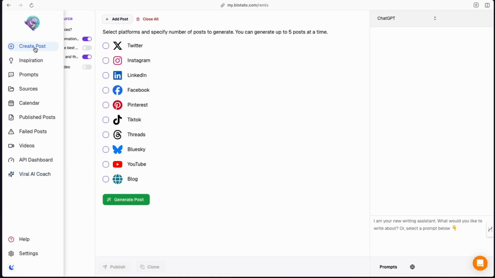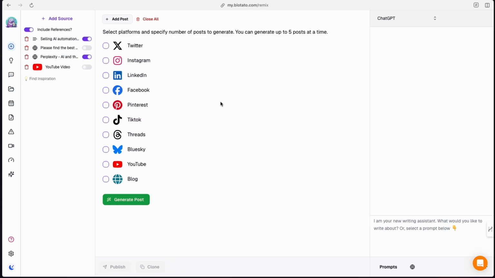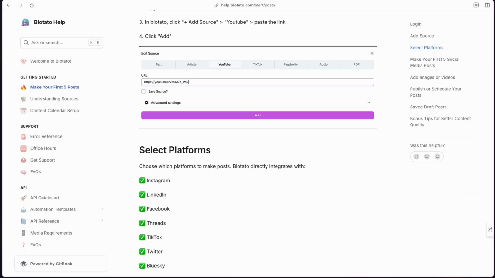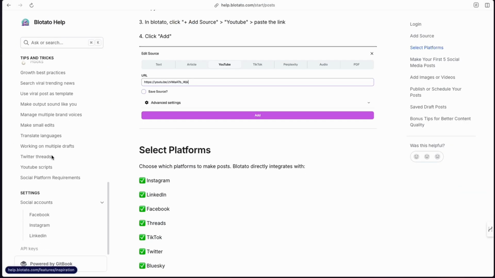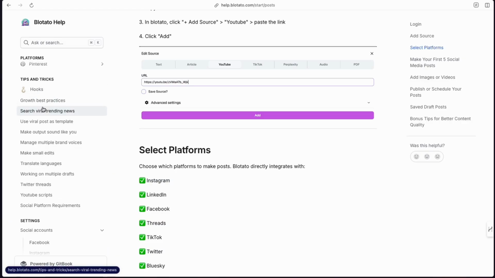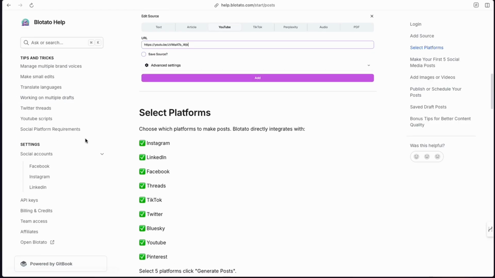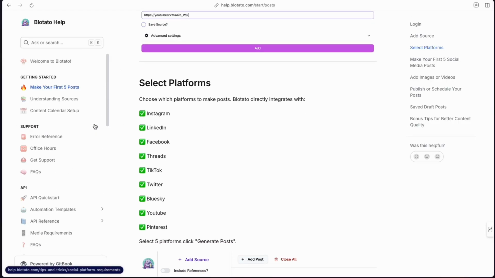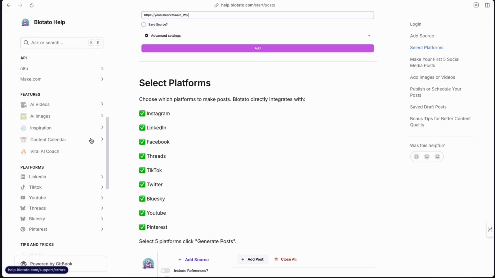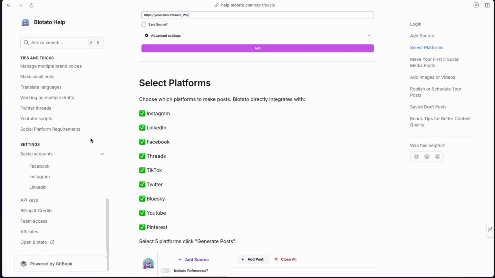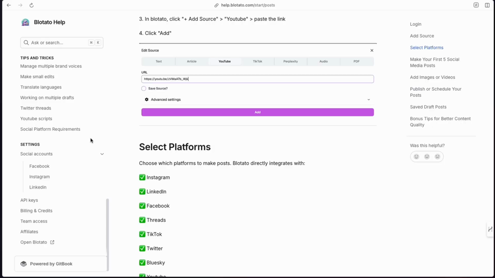Super straightforward. We've created a post, got the job done, using a tool that's highly affordable, that really, if done properly, works well. And actually I want to highlight before we roll off of here, in the help documents, we've got growth tips and tricks. So, Sabrina from Blotato is really sharing not just the platform, but she's sharing the how-tos, and she even has calls you can jump onto and have a chat with her and really hook into her experience about how she grew this and how she understands social media and the strategies to it and how to incorporate that with Blotato. So definitely check that out.